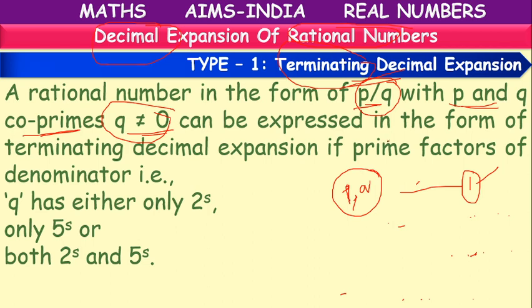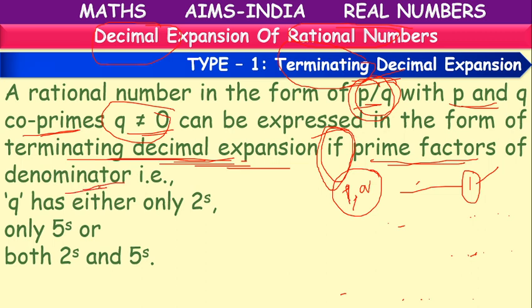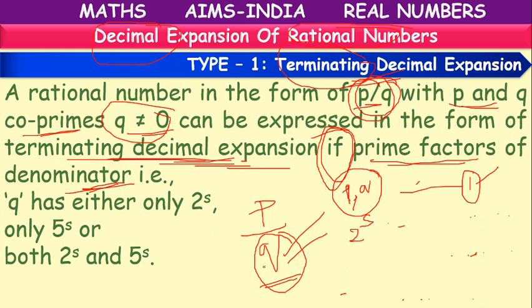This p by q can be expressed as a terminating decimal expansion if, what is the condition here? If the prime factors of the denominator. In p by q, what is the denominator, children? q is the denominator. The prime factors of denominator q have either only 2 power s, means q will have factors of 2, like 2 power 1, 2 power 2, 2 cube, like that.